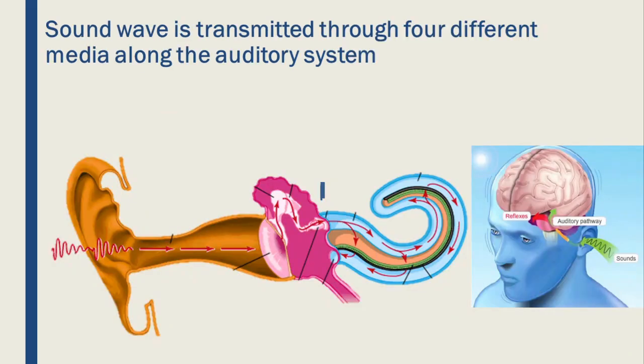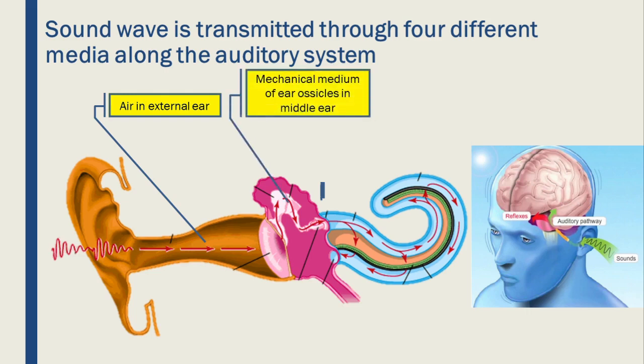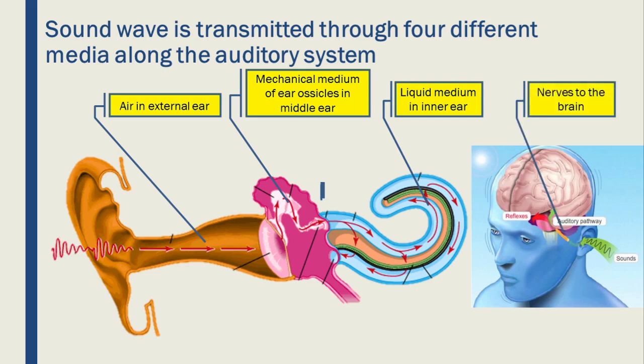In the human ear, sound waves are transmitted through four different media along the auditory system. In the external ear, the sound waves are transmitted through air. In the middle ear, there are ear ossicles. So, sound waves are transmitted through a mechanical or solid medium in the middle ear. In the inner ear, it is filled with fluid, and when the vibrations reach the inner ear, they are transmitted through a liquid medium. The inner ear converts the vibrations into neural signals, and these neural signals are then carried to the brain by the auditory nerve. We are going to see these steps in detail.